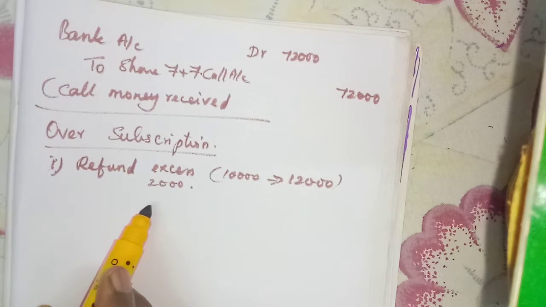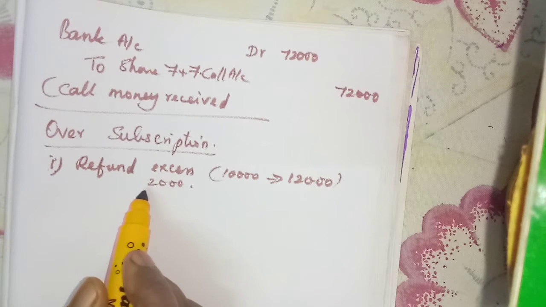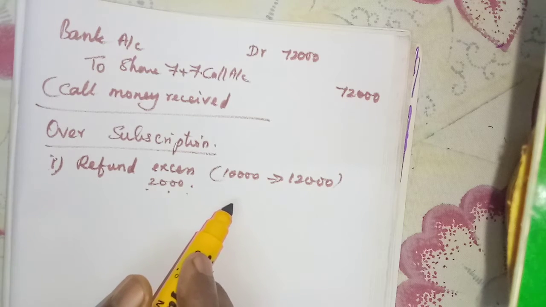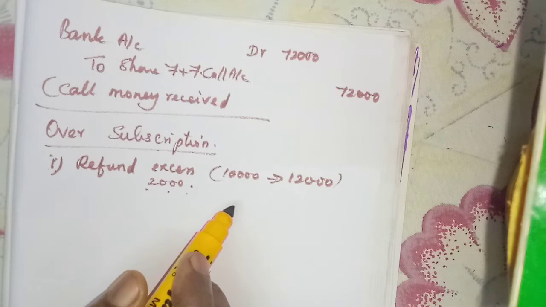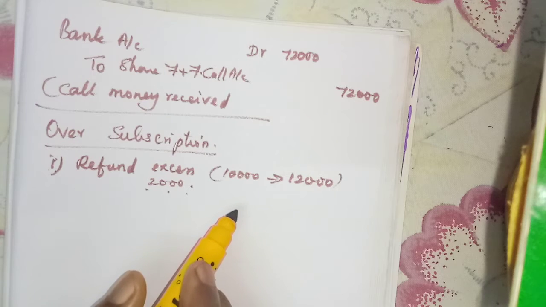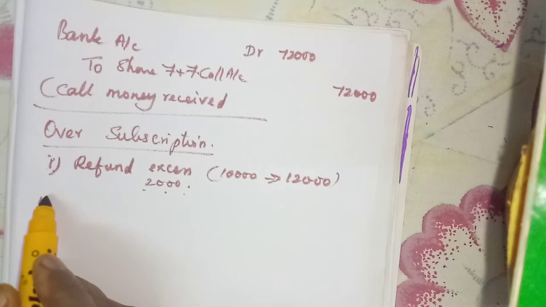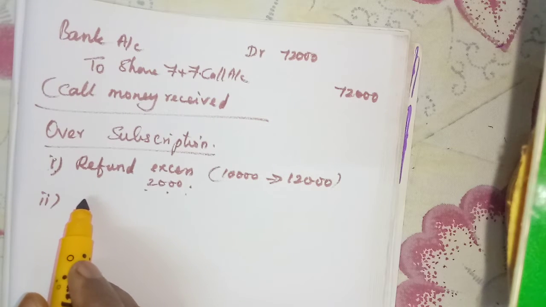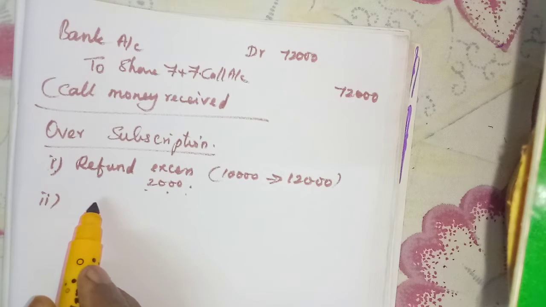So they have to refund, that means return that 2,000 rupees to the applicants. That is refunding the application money. Otherwise, they will adjust the excess amount with the allotment.